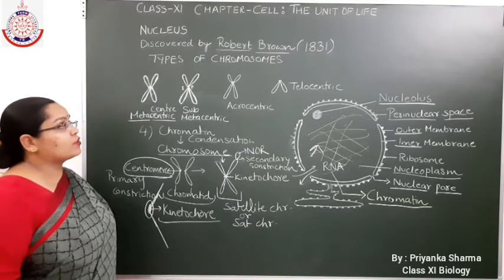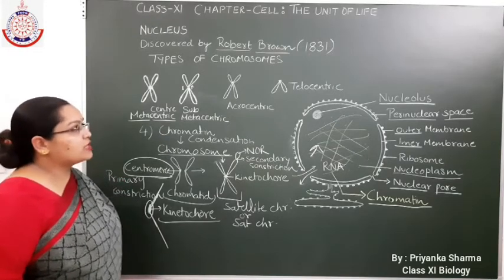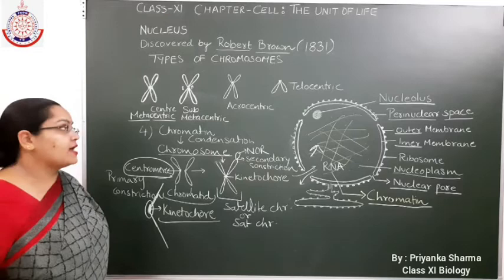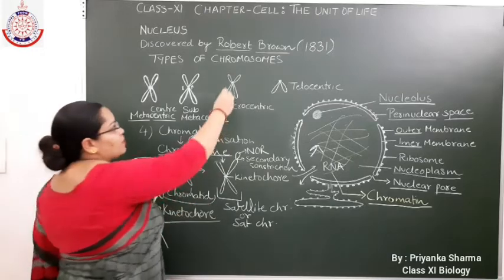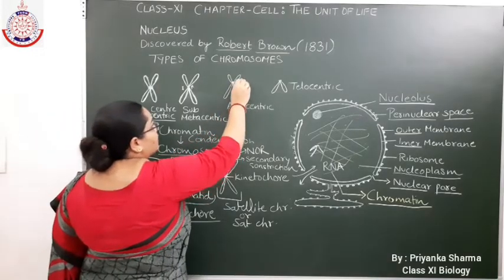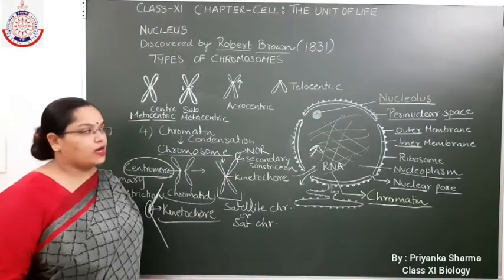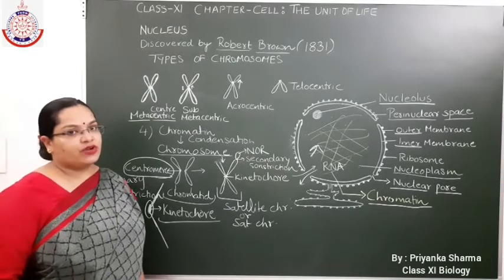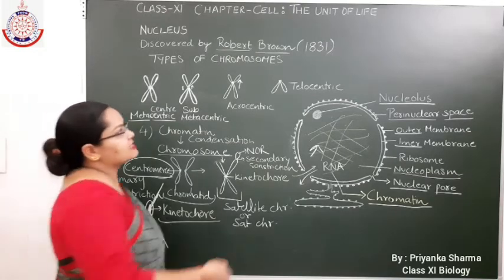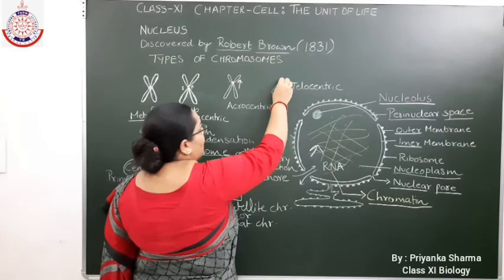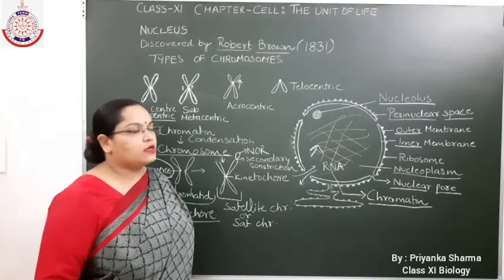Next is the acrocentric chromosome. In acrocentric chromosome, you can see there is a great difference in the size of the arms. So they have a very short arm and a longer arm, and the centromere shifts more from the central position, making the short arm and the longer arm. Now the fourth is the telocentric chromosome. In the telocentric chromosome, the centromere lies at the terminal position, and there is no concept of short and long arm.